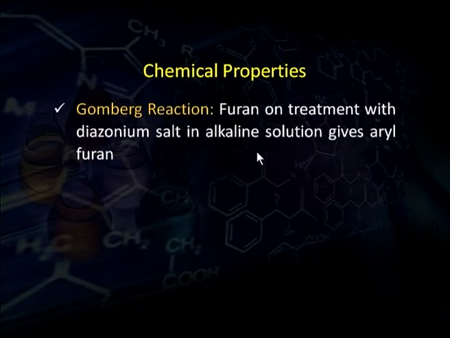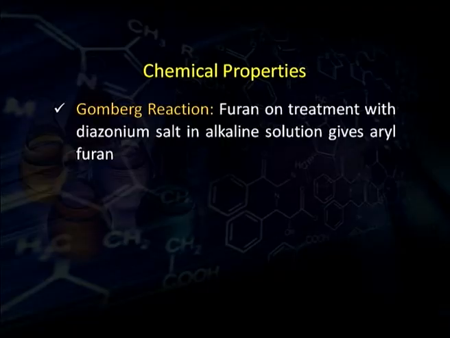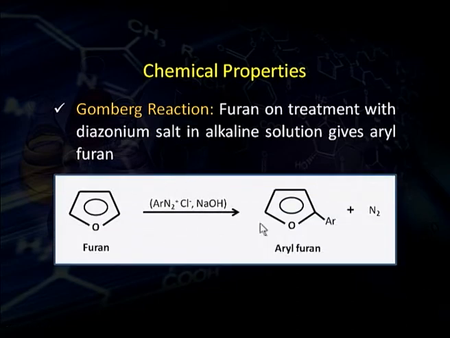Gomberg's reaction. Furan, when treated with diazonium salt in alkaline solution, gives aryl furan. It is alkylation of furan. As we know, alkylation of furan cannot be done by Friedel-Crafts alkylation reaction, because, as I just told you, it undergoes polymerization. Alkylation of furan can be done by Gomberg's reaction, in which it is treated with diazonium salt in alkaline solution. The aryl group can be attached to the second position of furan in this method.